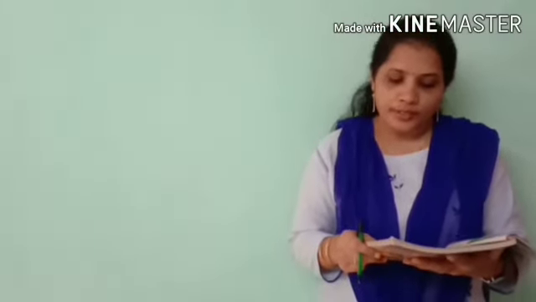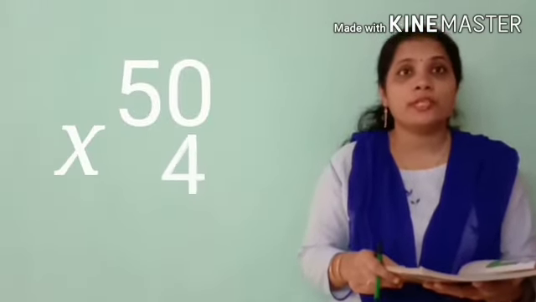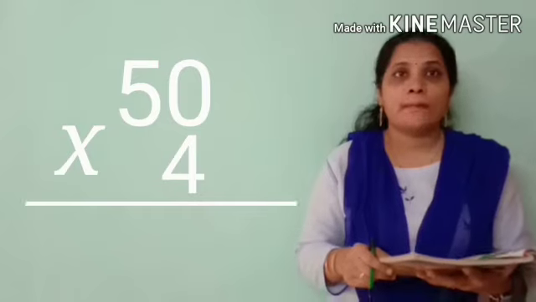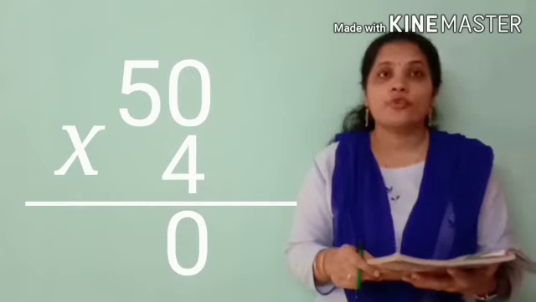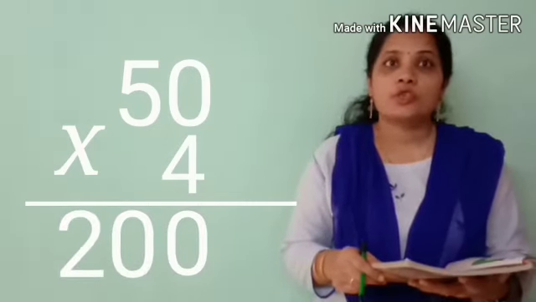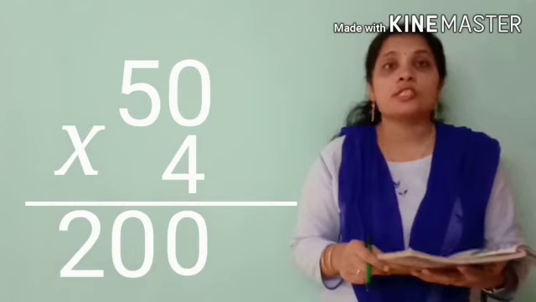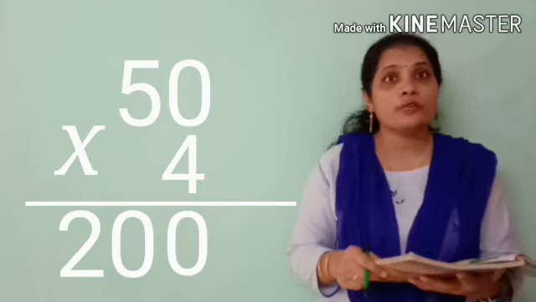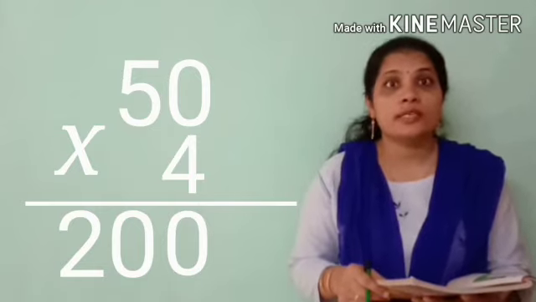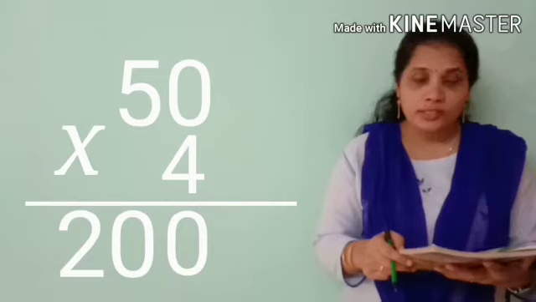Let's check. Do we need 4 buses? One bus can take 50 students. Children, 4 buses can take 50 multiplied by 4. Now do the multiplication. 50 multiplied by 4. 4 zeros are 0. 4 fives are 20. So, in the 4 buses, 200 children can go. But the number of students going for the trip is 210. So, let's solve this.